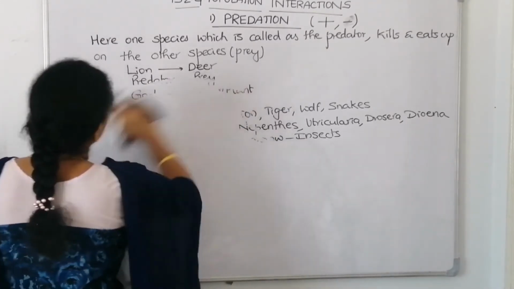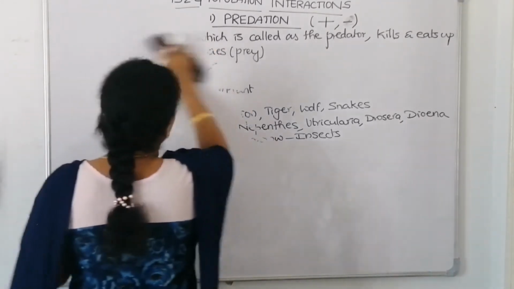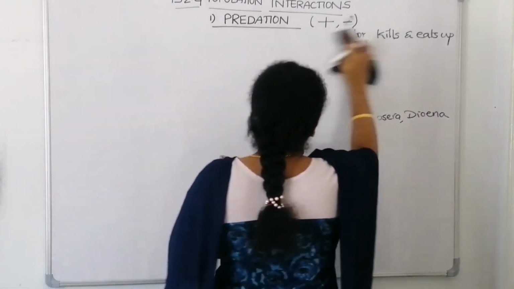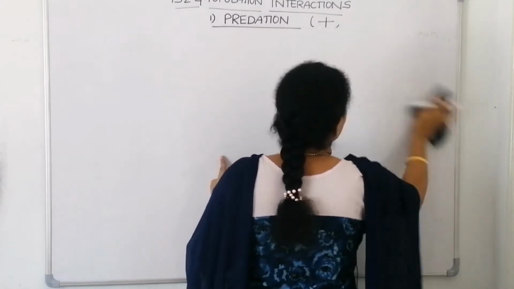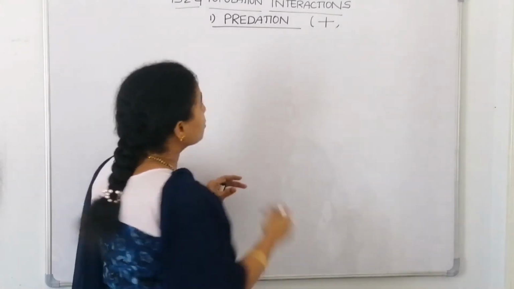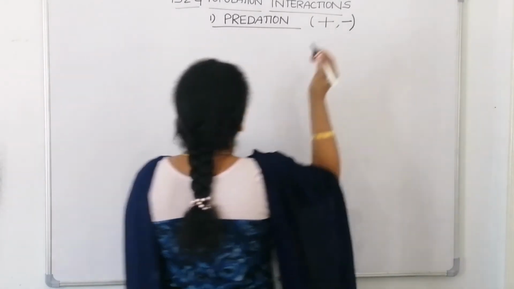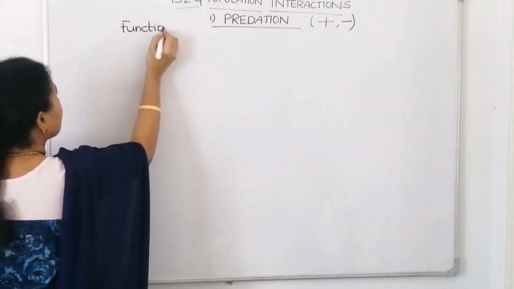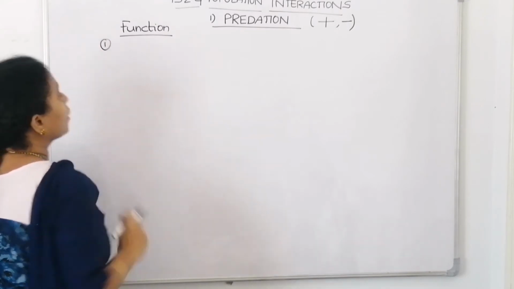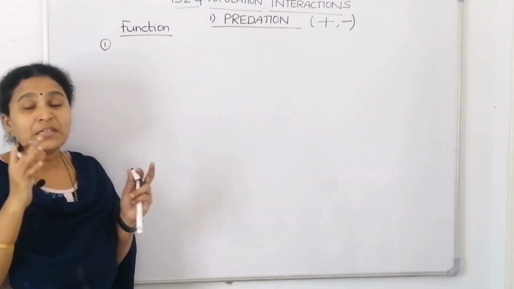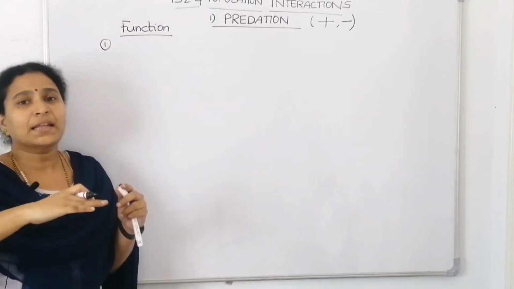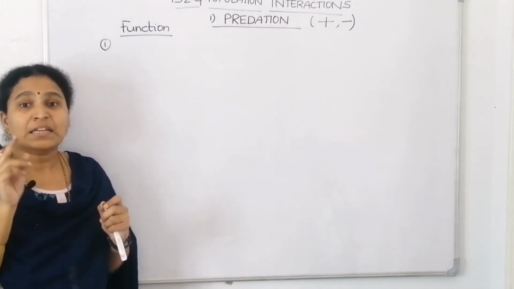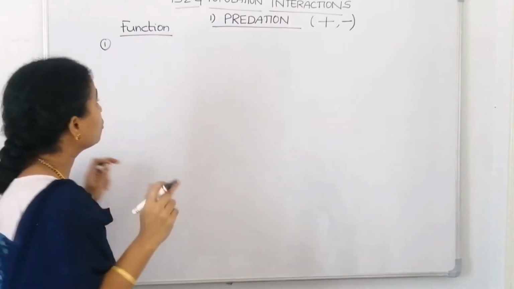We understood what this type of interaction is, what happens to the predator and what happens to the prey. Now when we have to list down the functions, what's the first function? The first function is, if predators are not there, then the amount of energy present at that trophic level will be retained at that level. It cannot be transmitted to the next level. So they are acting as a natural way of transferring energy to the trophic levels.